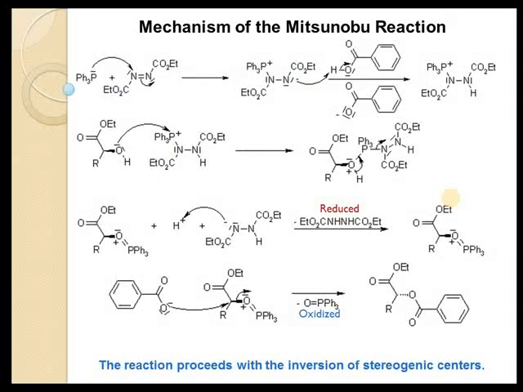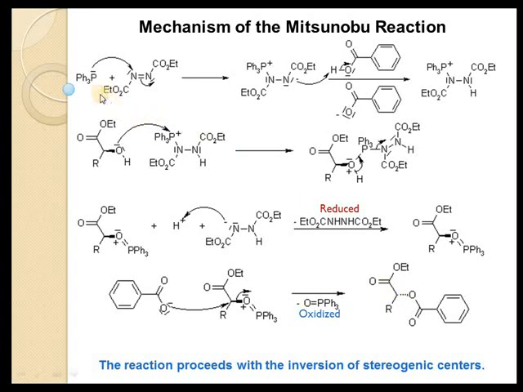Let's see the mechanism. In the first step, triphenylphosphine interacts with one of the nitrogens of diethyl azodicarboxylate, and in consequent steps it forms carboxylate anion, which in a sequence of steps produces ester with inversion of center.